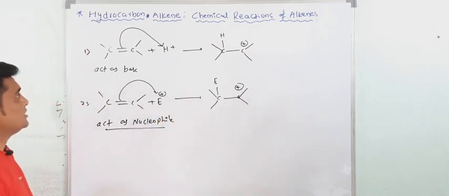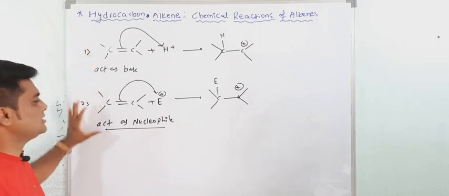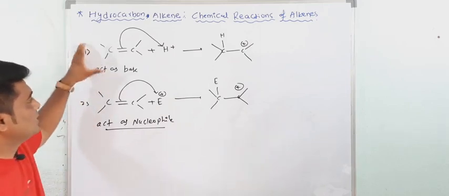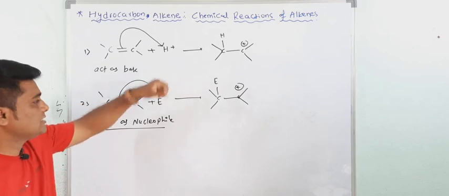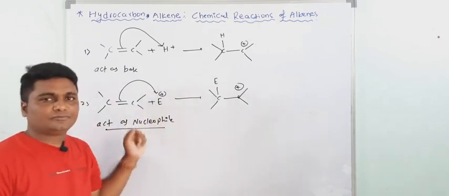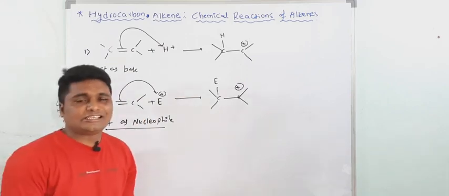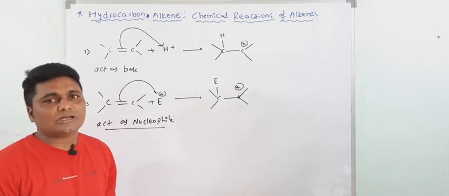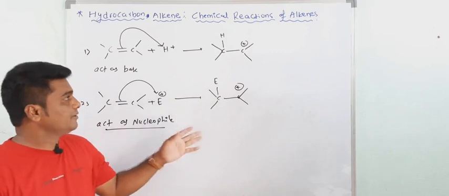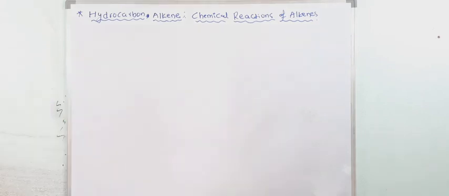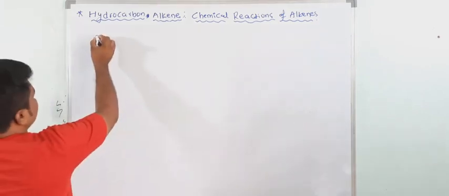Are you getting my point? It means alkene may act as a base as well as a nucleophile, because it reacts with H plus, which is an acid, and it reacts with an electrophile. Understood? Okay. So today we will discuss the electrophilic addition reactions of alkene. Okay, write down. Okay, let's see.